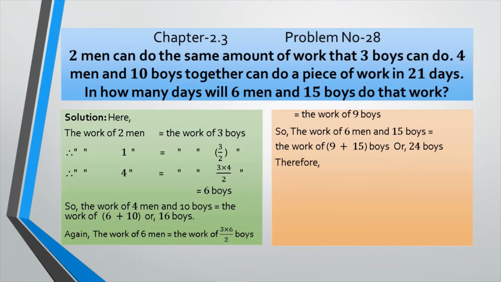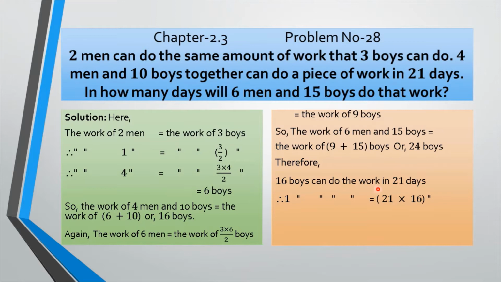Okay. Therefore, 16 boys can do the work in 21 days. Therefore, 1 boy can do the work in obviously more days, because 16 boys need 21 days. If it is one boy, obviously he needs more days.